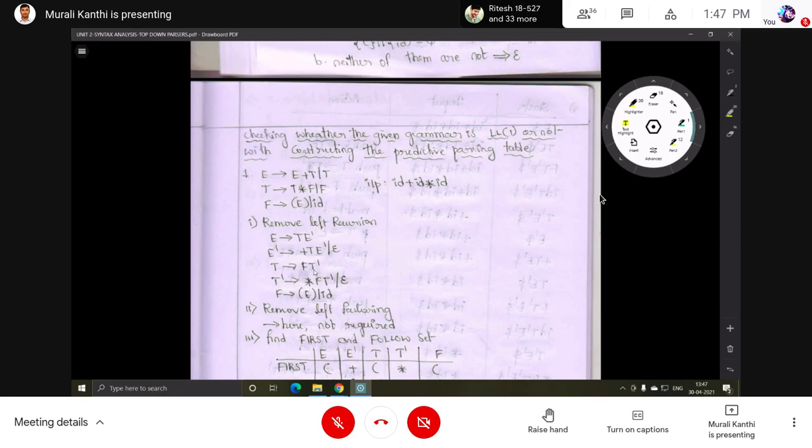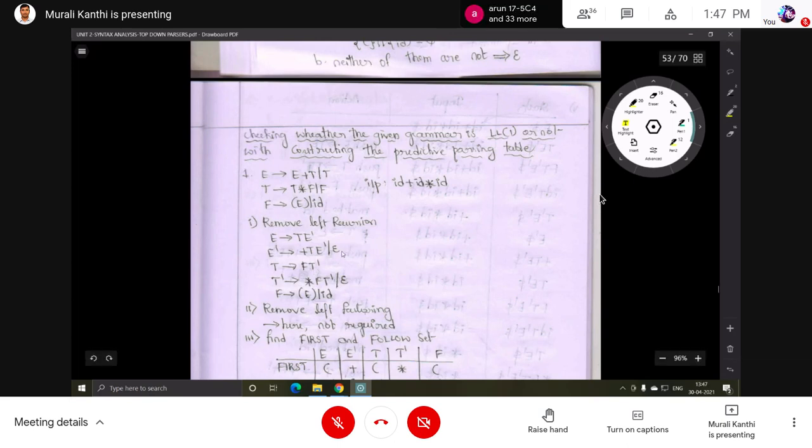So after table construction, only one step is performed next, that is whether the given input string is accepted or whether the given grammar is LL1 or not. Based on the table only, after construction of the table, we can answer whether the given grammar is LL1 or not, or whether the input string is accepted by the grammar or not. Okay, so we will see that one.